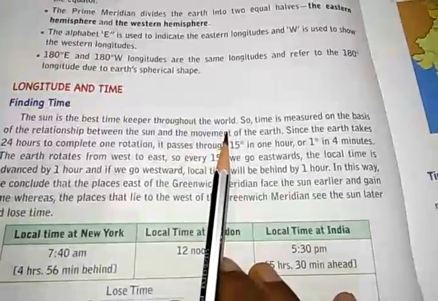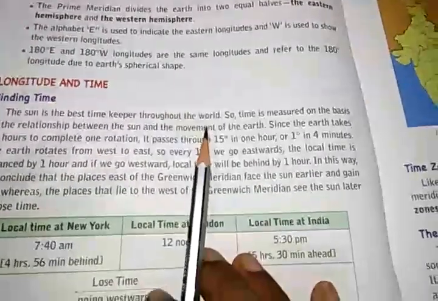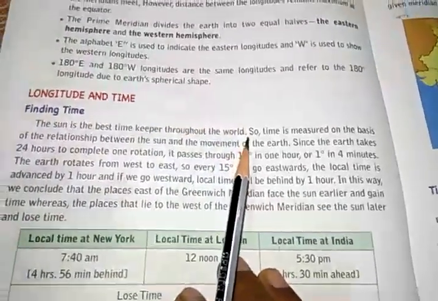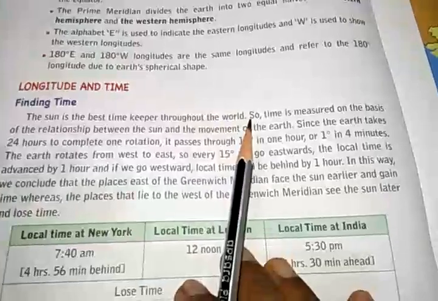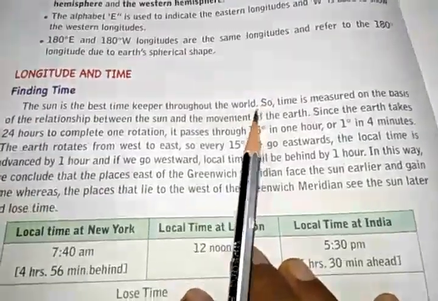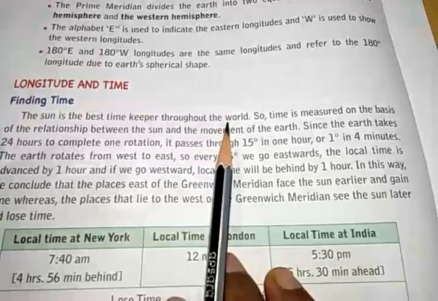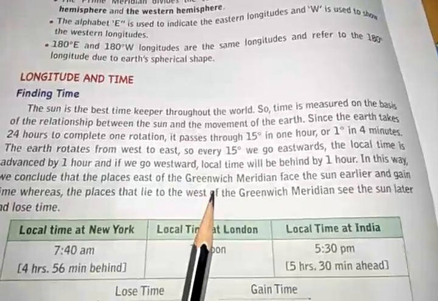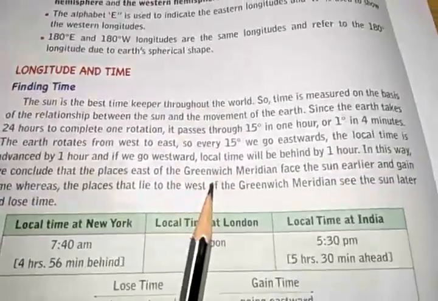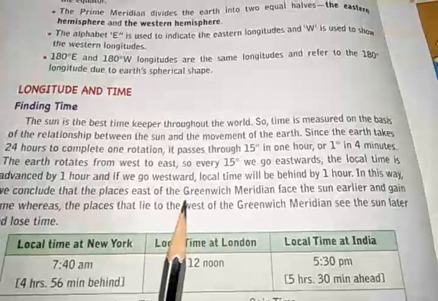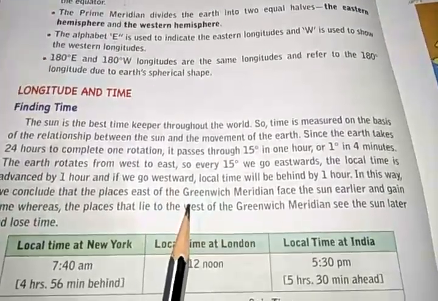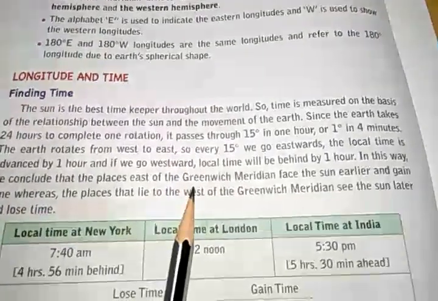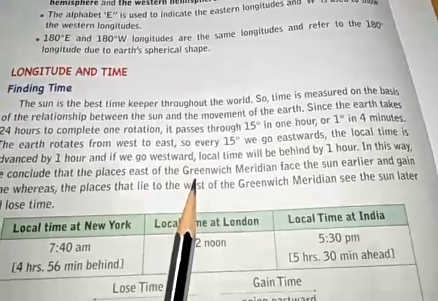You can take an example: take a ball like a football, and in one hand take a torch. During the night time when it is dark, switch on the torch and focus the light on the ball. You can see that half of the ball will be lighted, and the half on the other side will be dark. The lighted side, which is receiving the sun's rays, represents the day, and the dark side of the ball refers to the night time.